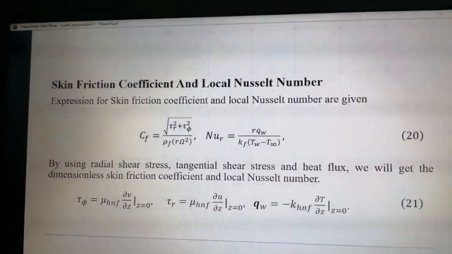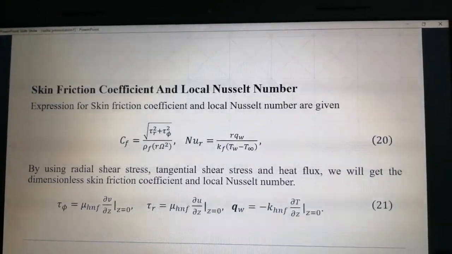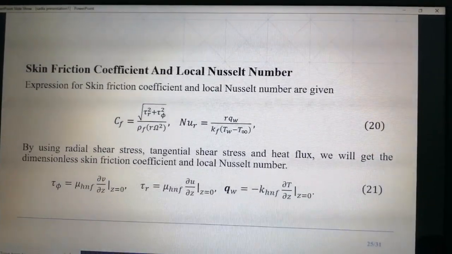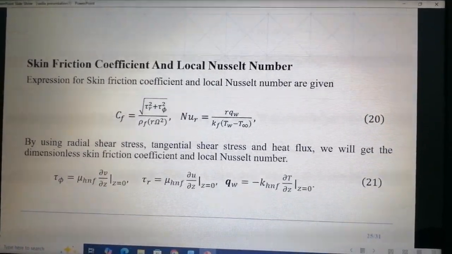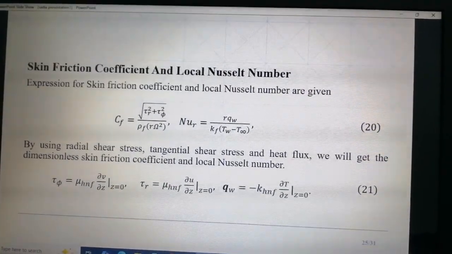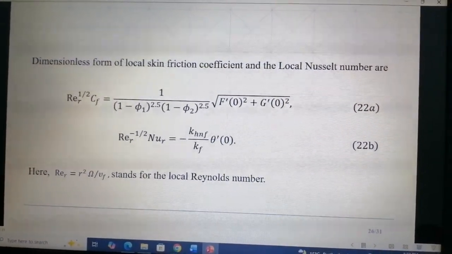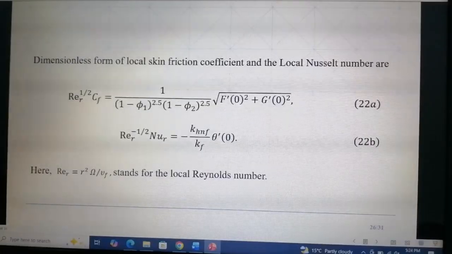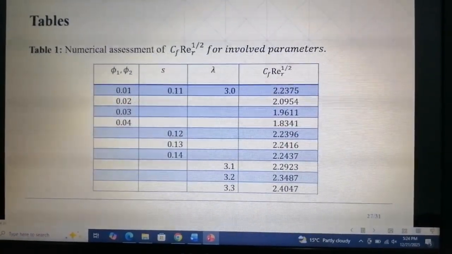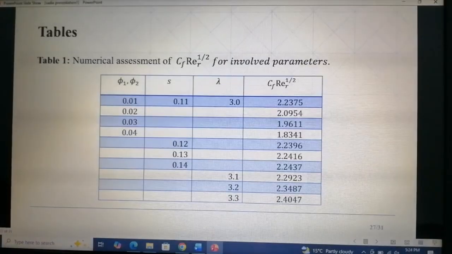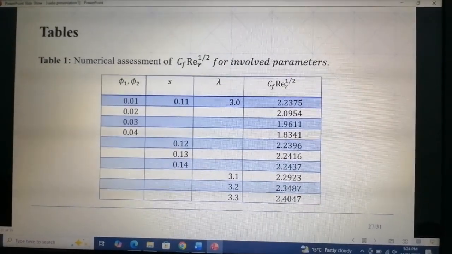This slide shows the skin friction coefficient and local Nusselt number. These results show how nanoparticles affect both flow resistance and thermal performance of the hybrid nanofluid. Now we look at the skin friction coefficient values. Here are the skin friction coefficient values in table 1.